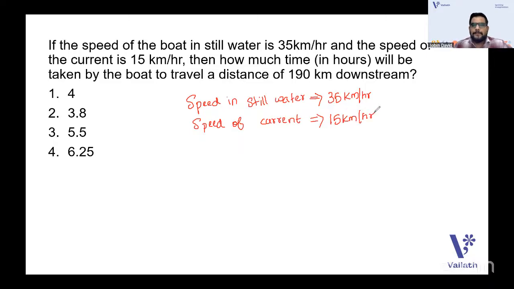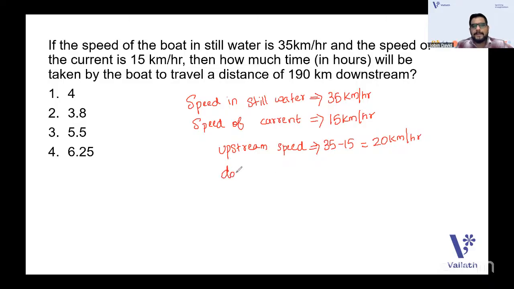Okay. So actually you have an upstream speed and a downstream speed. You only want to find out the downstream time. But I will tell you how you calculate the upstream speed. Upstream speed is 35 minus 15, that is 20 kilometer per hour. So if the speed in still water is x and the speed of the current is y, the upstream speed will be x minus y, right?